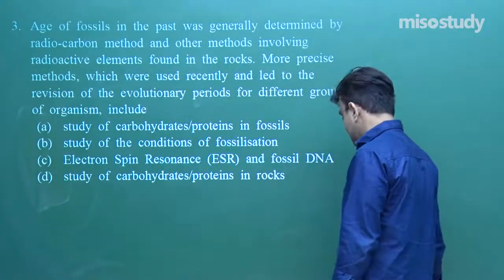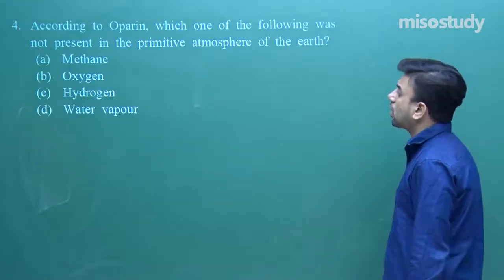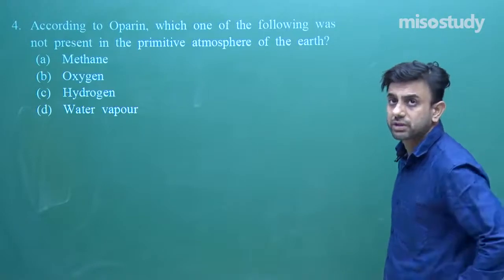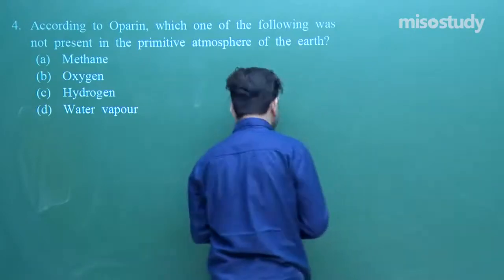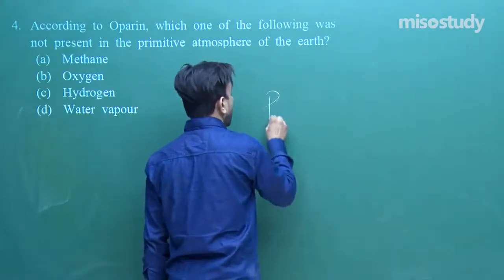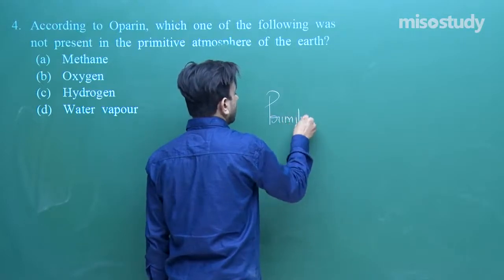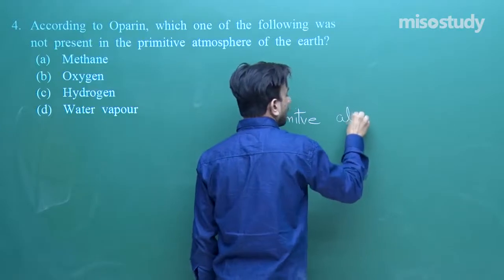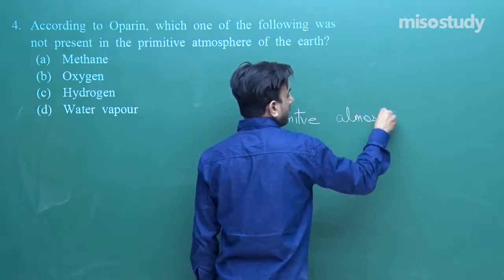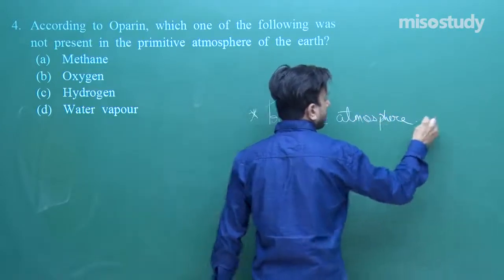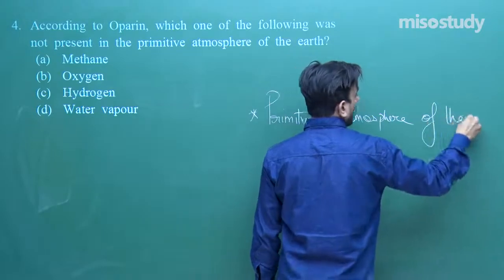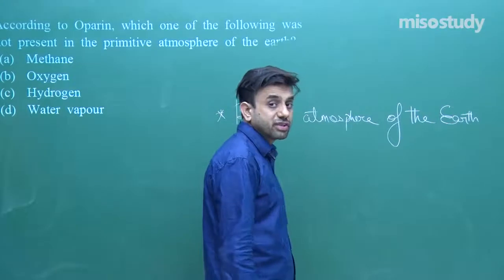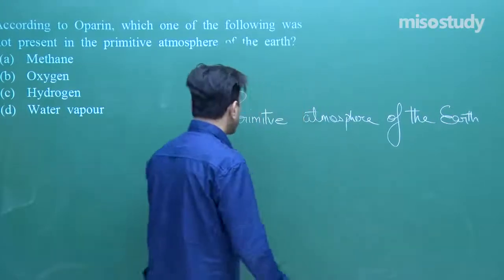Let us now move on to the next question. According to Oparin, which one of the following was not present in the primitive atmosphere of the earth? Primitive atmosphere of the earth was reducing type.